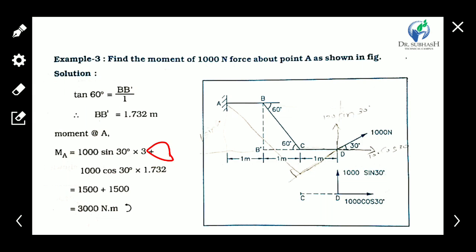Here we consider both positive, but I mention that it's anti-clockwise. Both are taken positive because both are negative. So here we don't need to mention that this is anti-clockwise, so the symbol is not necessary. If mentioned, we consider the negative signs of both moments. Okay, clear that? So I hope that you understand very well how to take the moment.